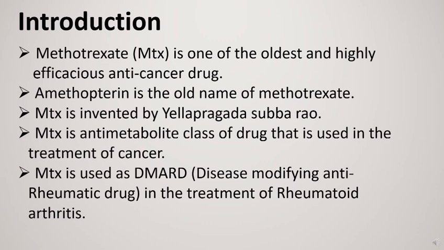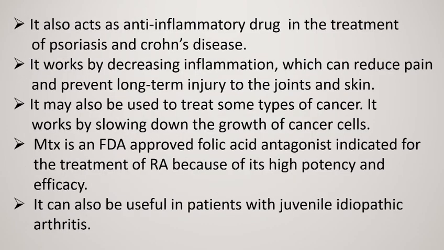Methotrexate is used as DMARD, that is disease-modifying anti-rheumatic drug, in the treatment of rheumatoid arthritis. It also acts as anti-inflammatory drug that is used in the treatment of autoimmune diseases like psoriasis and Crohn's disease. On higher doses, methotrexate is used for the treatment of cancer, and on lower doses, it is used for the treatment of autoimmune conditions like rheumatoid arthritis, psoriasis, and Crohn's disease.